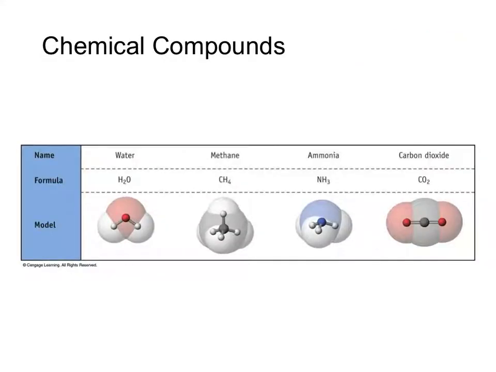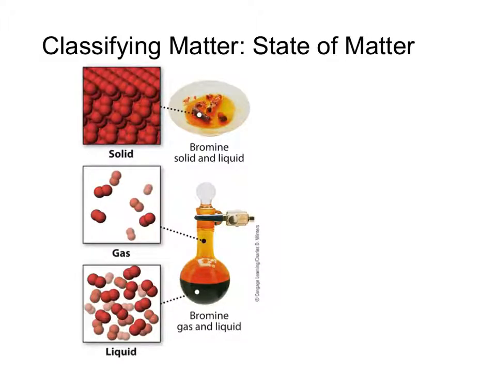Some other familiar chemical compounds here. Again, these are pure substances, but they are made up of more than one type of atom. Another way we classify matter is according to its physical state. While there are others, the most common states are the familiar solids, liquids, and gases.